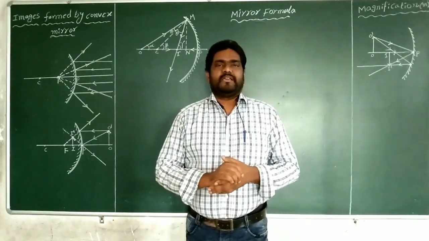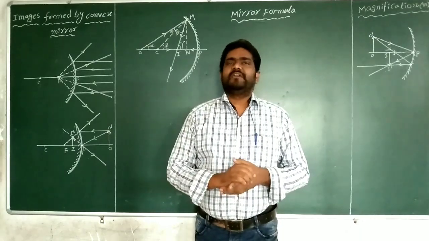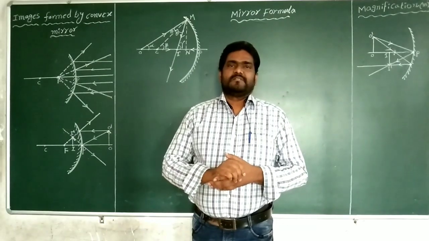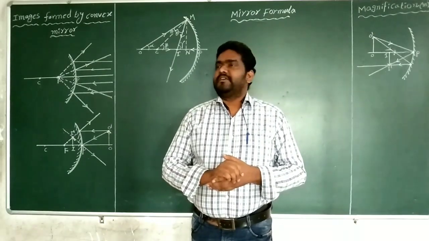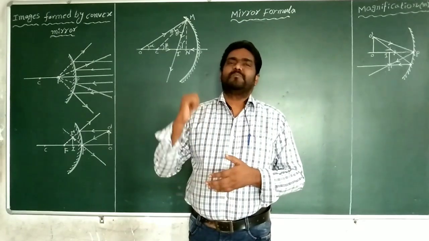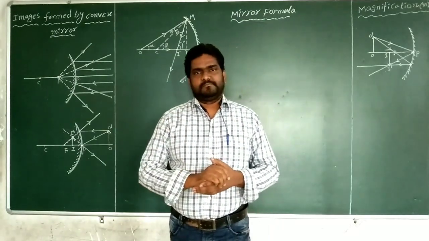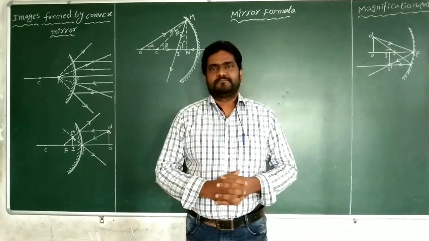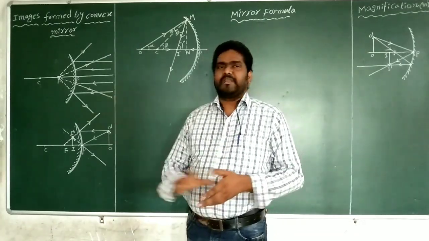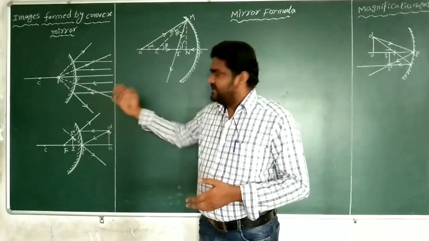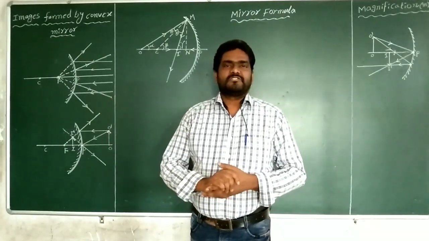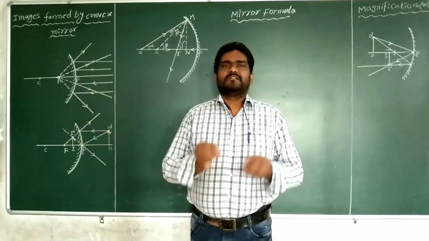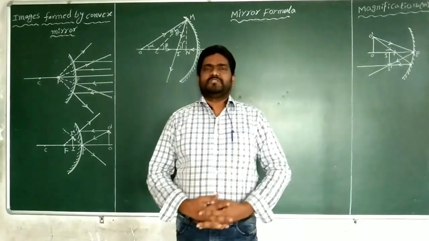The driver in the vehicle wants to see the vehicle which is coming from behind. So without any turning, he can see the vehicle coming behind him. That is useful for safe driving. So that's why these are the rear view mirrors and street lights. These are the uses of convex and concave spherical mirrors.